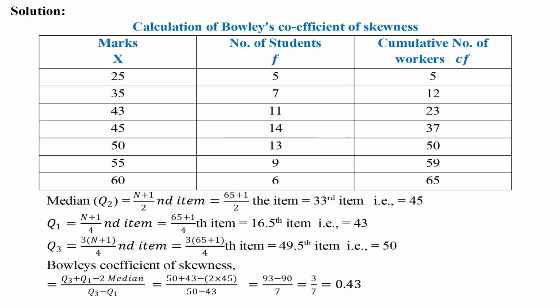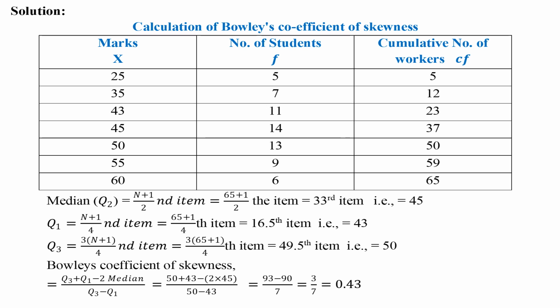Hence Q2 is 45. Q1 is the 16.5th item, which is in 23 of the cumulative frequency column. Hence the value corresponding to the variable, that is marks, is 43. Hence Q1 is 43. Q3 is the 49.5th item, which is in 50 of the cumulative frequency column. Hence the value corresponding to the variable, that is marks, is 50.